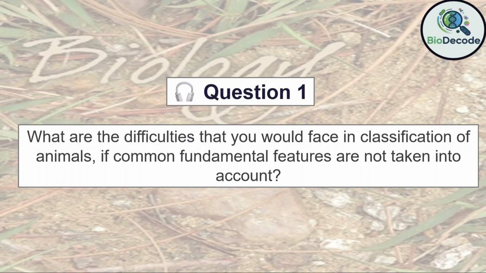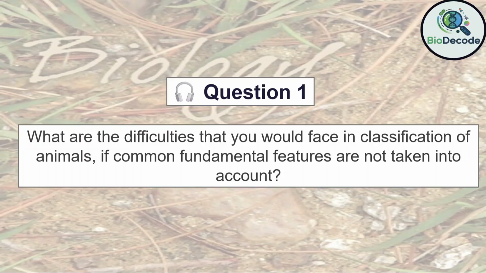Question 1. What are the difficulties that you would face in classification of animals if common fundamental features are not taken into account? Answer. Firstly, without considering the common fundamental features, it would become extremely difficult to categorize animals into coherent groups. Classification relies on identifying shared characteristics such as symmetry, body plan, and embryological development. If these are ignored, unrelated animals might be grouped together, while closely related ones could be separated.